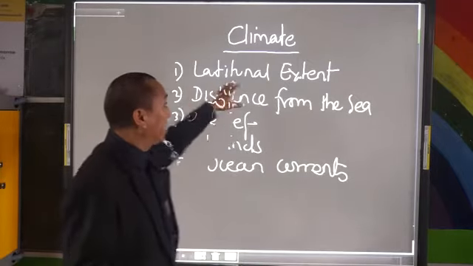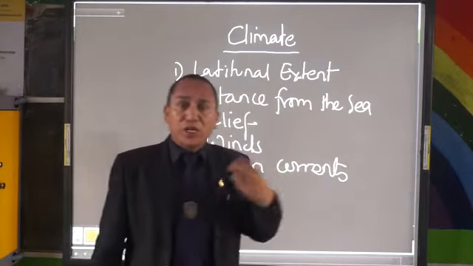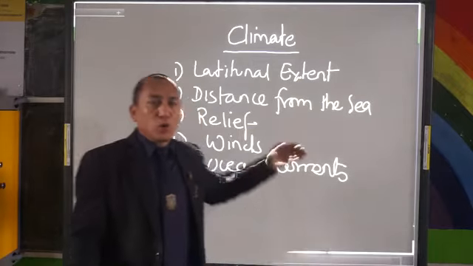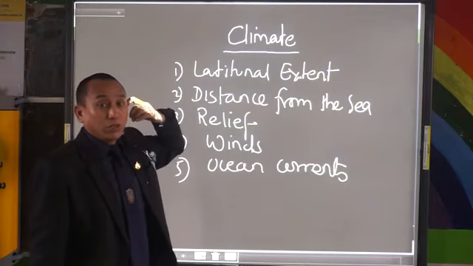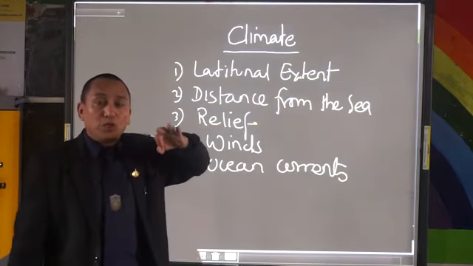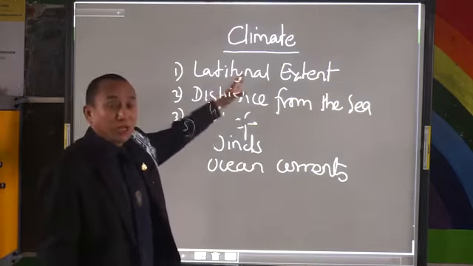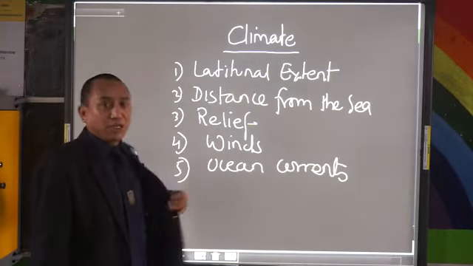So that is how the latitudinal extent plays a very important role. If it's near the equator, it's very hot. But as you go away from the equator towards the North Pole, Arctic Ocean, it's very cold. So all the 3 major heat zones pass through Asia, because of which they experience a diverse climatic condition.